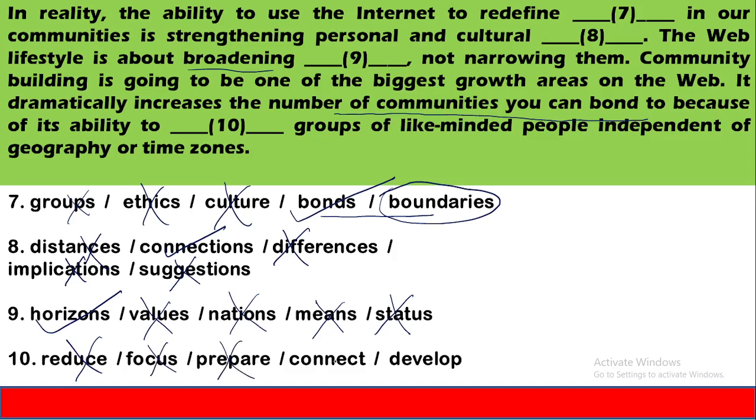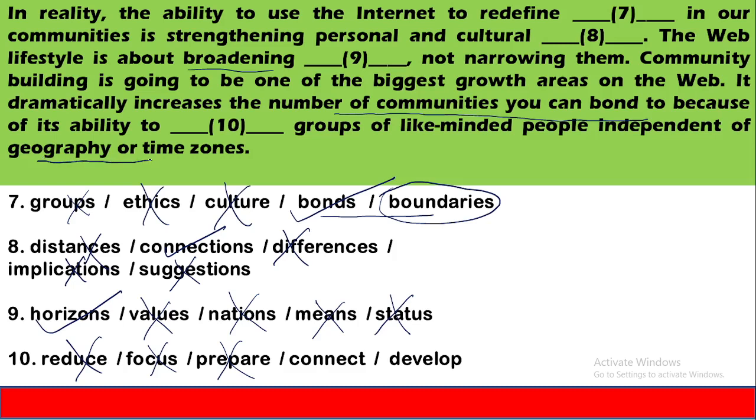Prepare, connect, or develop. These are the words which we need to consider and pick one from among them. It dramatically increases the number of communities you can bond to because of its ability to what? To connect groups of like-minded people, or ability to develop groups of like-minded people independent of geographic and time zone.